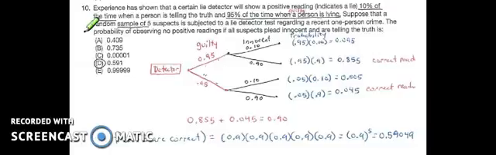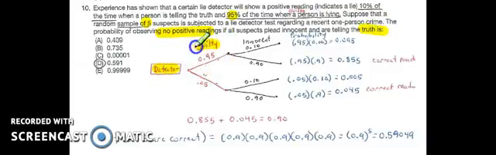Problem number 10. The only way to understand this is to make a tree diagram to calculate the probabilities. So the problem is talking about a certain lie detector that gives positive readings 10% of the time, so indicating a lie, and 95% of the time when a person's lying. So suppose we take a sample of 5 people and we want to know the probability of getting no positive readings if all plead innocent and they're telling the truth.